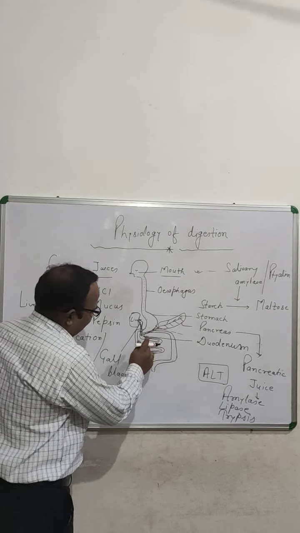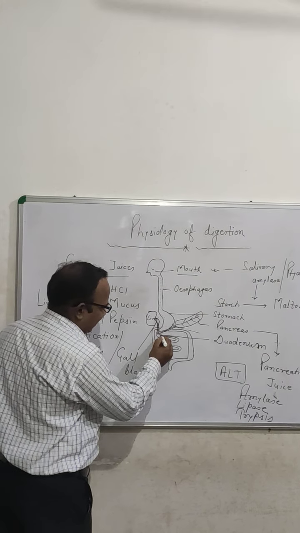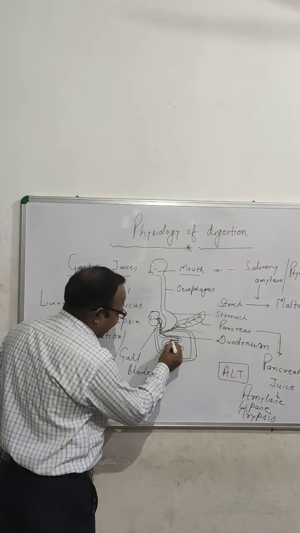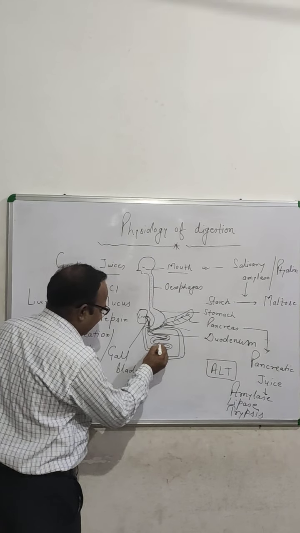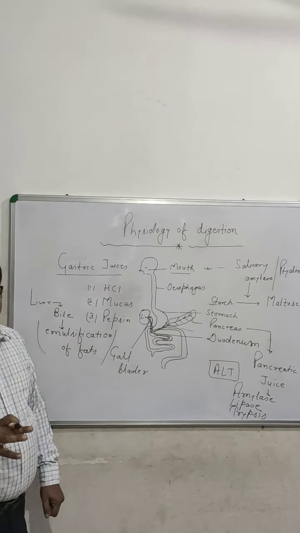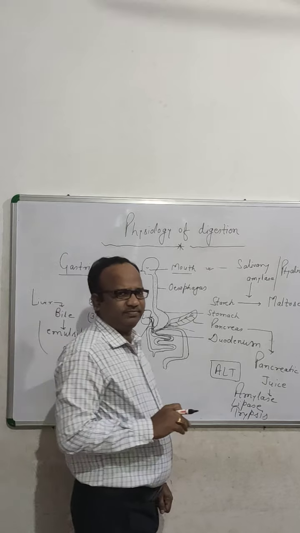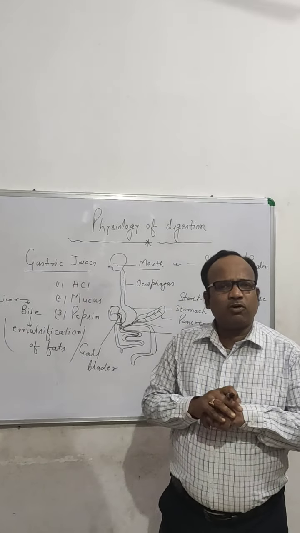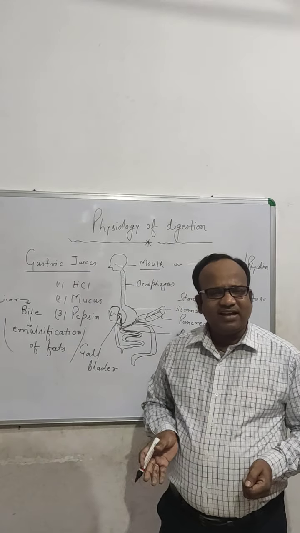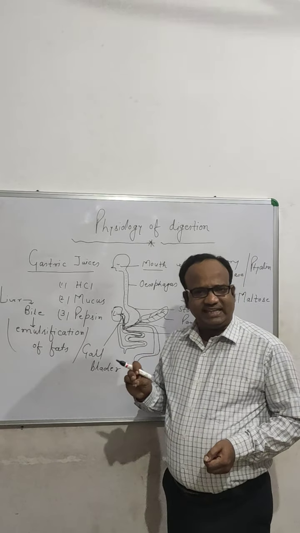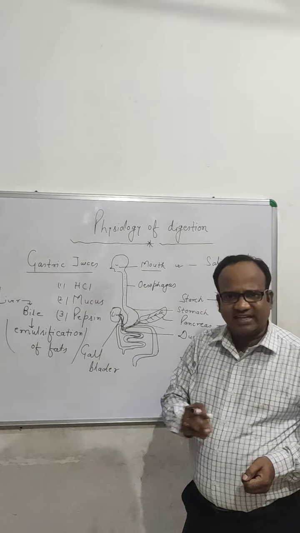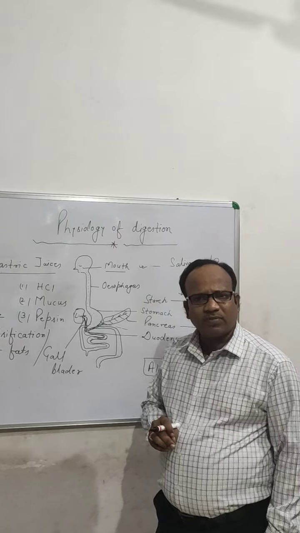Now, next, the intestine also has intestinal juices. Students, we are studying the role of each and every different enzyme. What do they do?